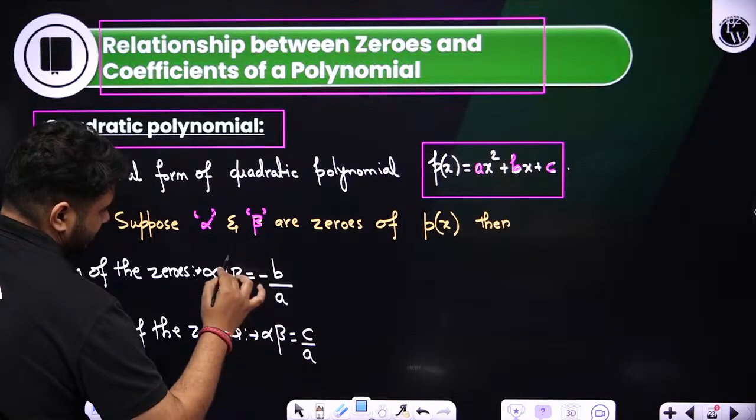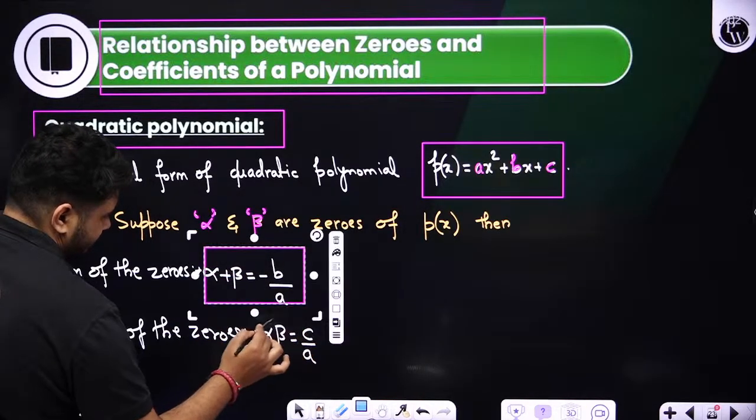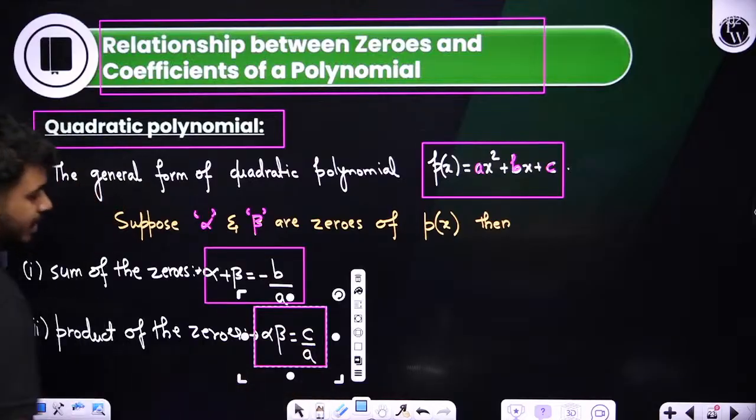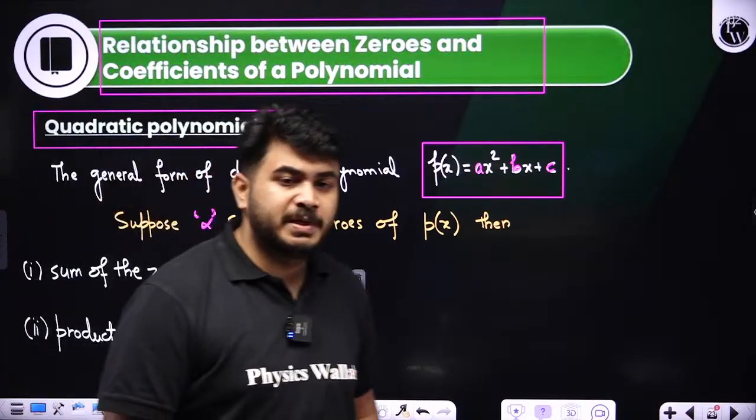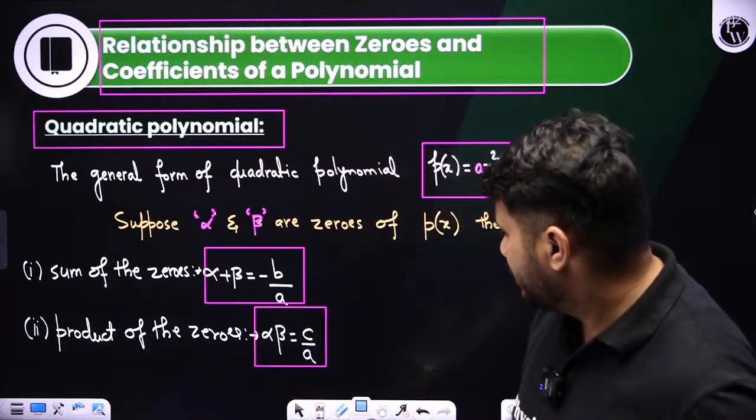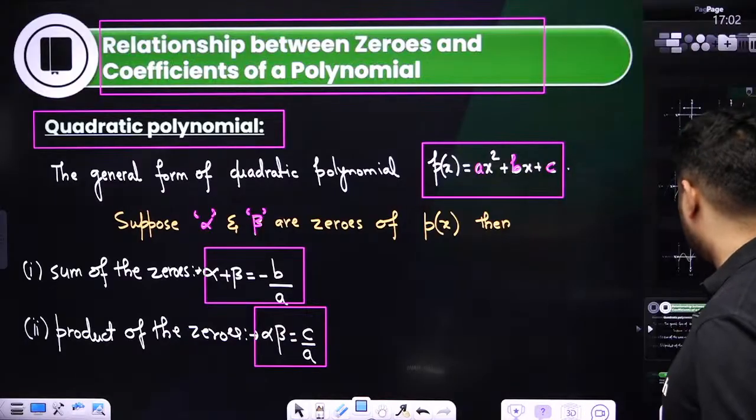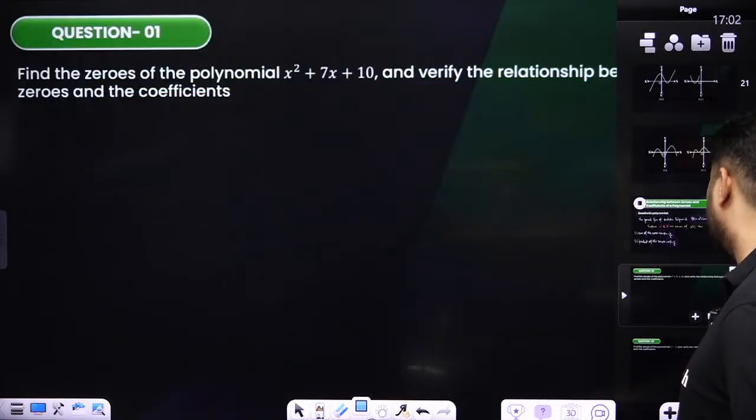So these are the two important relations we have. Alpha plus beta is minus b by a, alpha into beta is c by a. Okay, so now we can do this question.